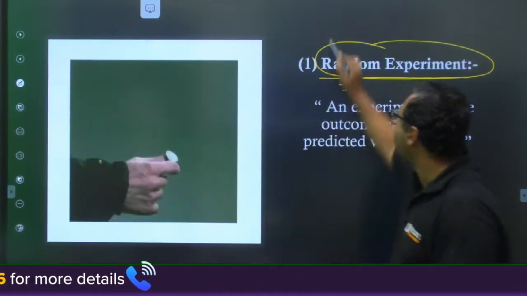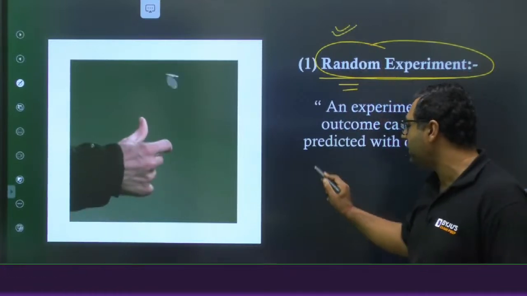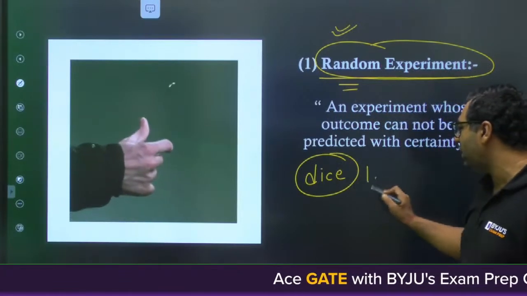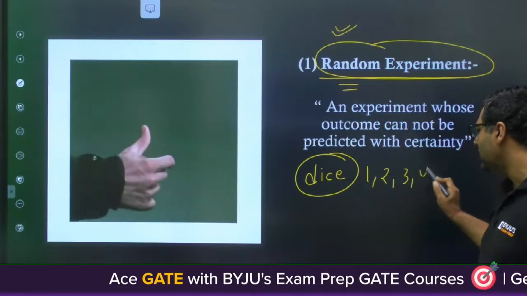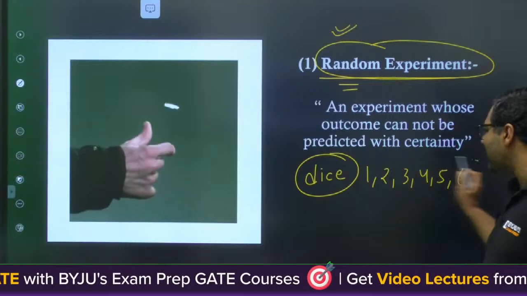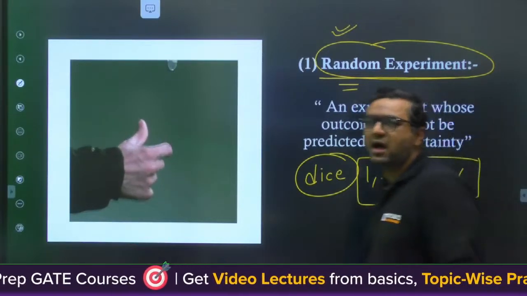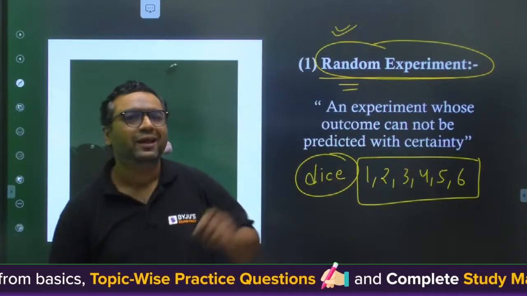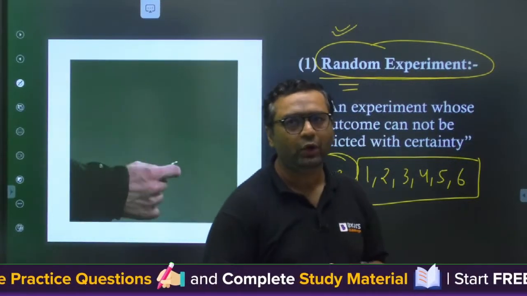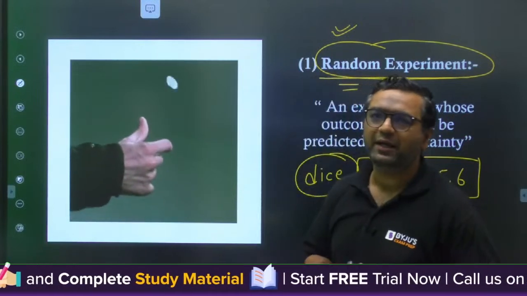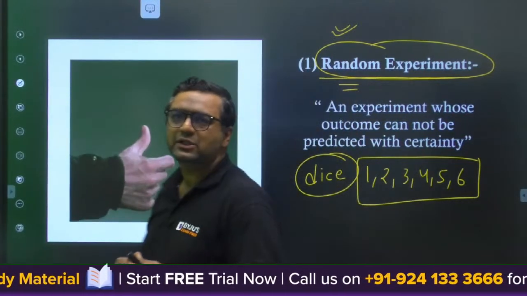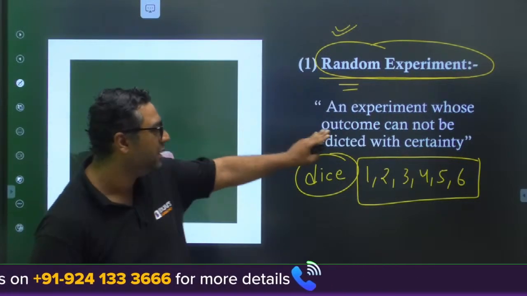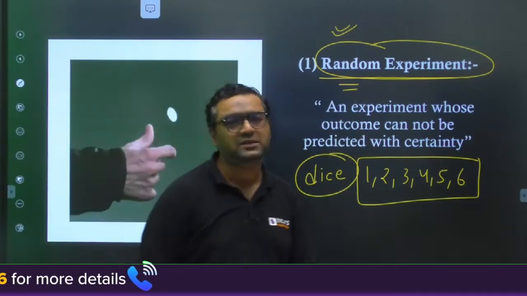So when we are talking about a random experiment, you can take one more example. Like you are having a dice. When you are having a dice, you can see 1, 2, 3, 4, 5, 6. Any number can appear on the dice. No one can say with 100% prediction that 2 will come or 3 will come or 4 will come, if it is a fair dice. There is no guarantee that it will come. So a random experiment is an experiment whose outcome cannot be predicted with certainty.